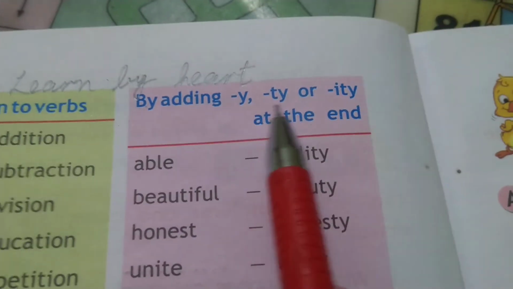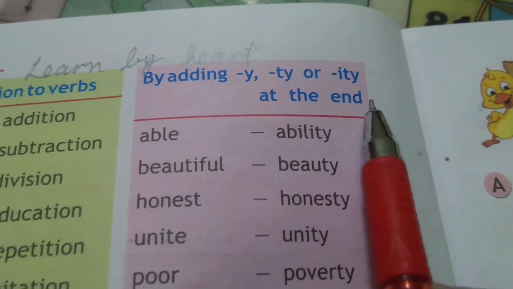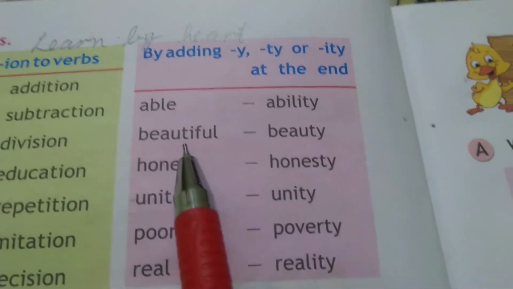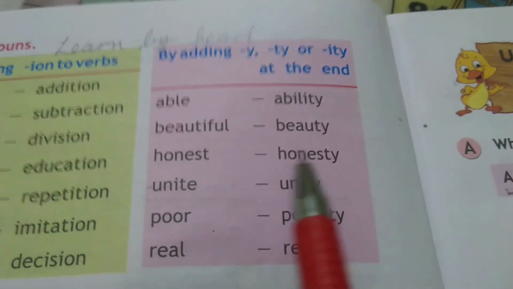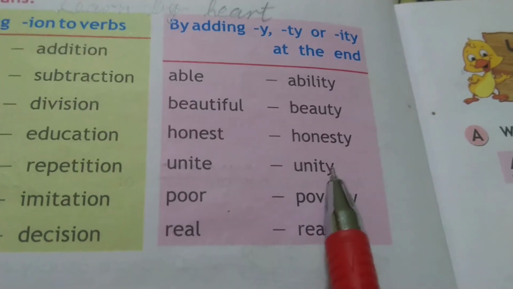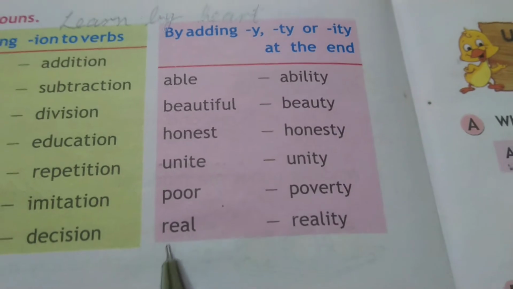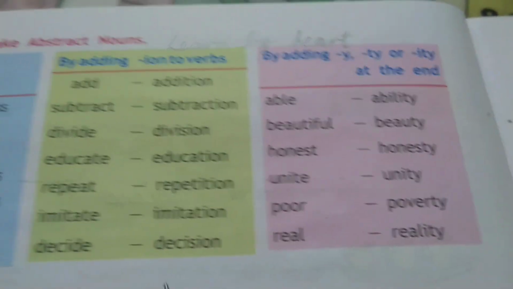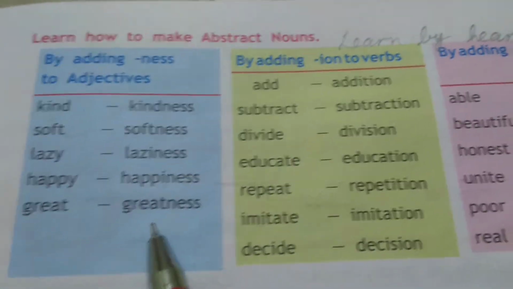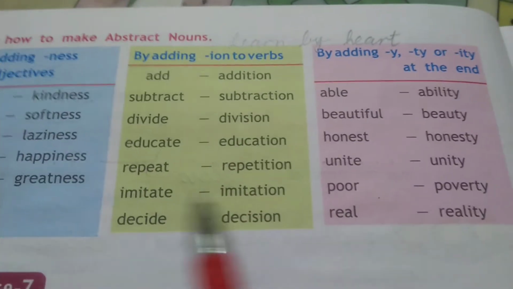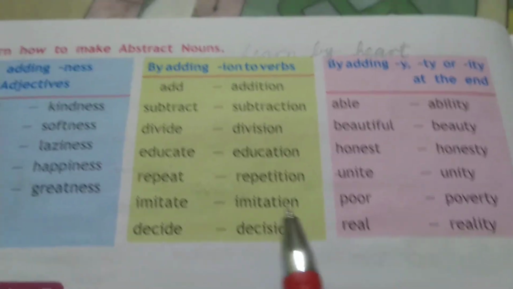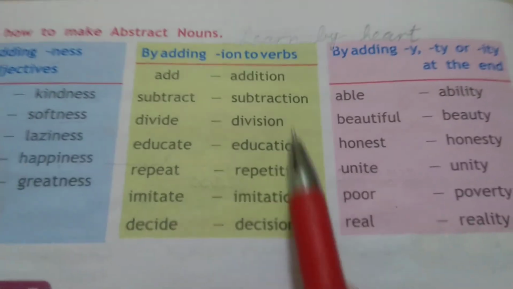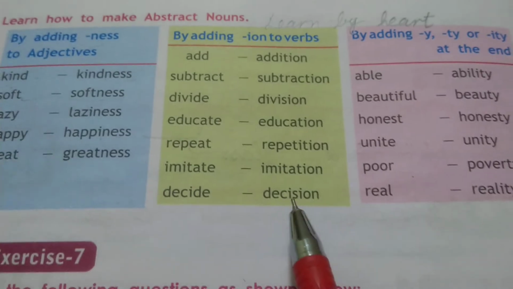By adding Y, TY or ITY to the end: able, ability, beautiful, beauty, honest, honesty, unite, unity, poor, poverty, real, reality. Children, please learn these words with spellings. They are very important. Right? Learn by heart. And this is a new thing you are doing in class 5. So you have to learn it very well because this is very important for you. And please learn with spellings.